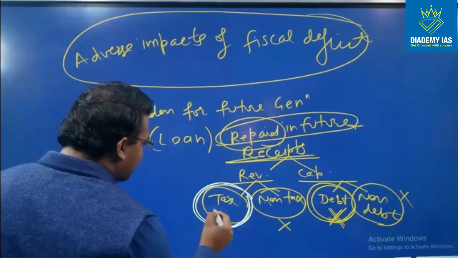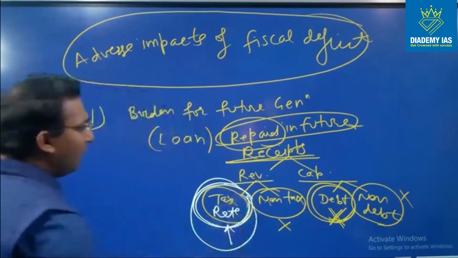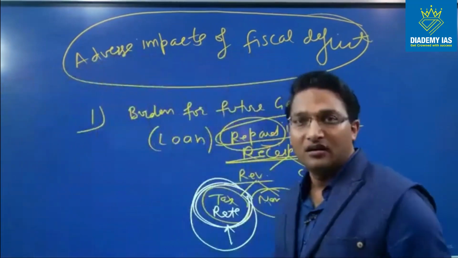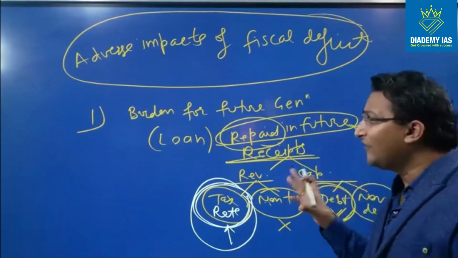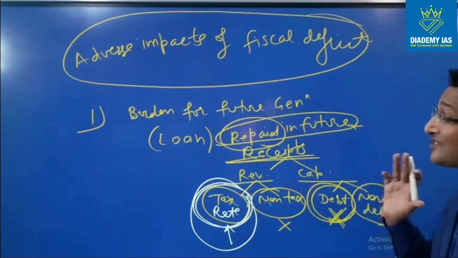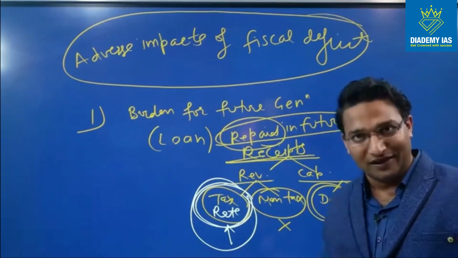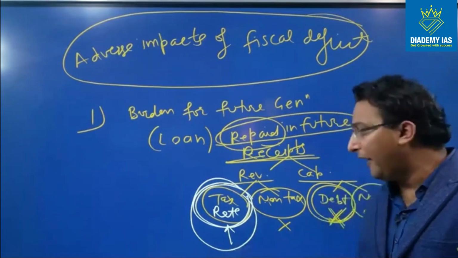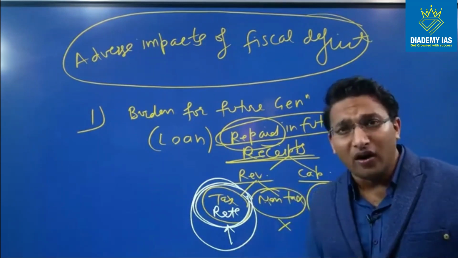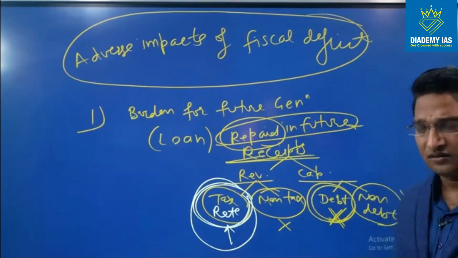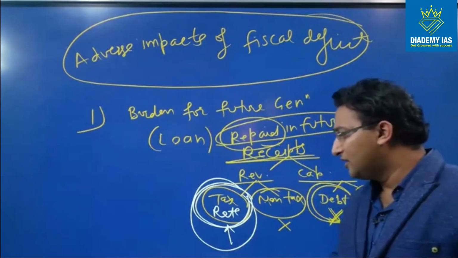That means the tax rates have to be increased, and when the tax rate will be increased, it will be the common citizen under the burden. The future generation, our children, will bear the brunt of the loan that we are taking right now. That is why this loan that we are taking right now is not a good thing, because ultimately our children will have to pay in the form of high rates of taxes. If they have to pay high taxes, this is not a desirable situation. That is why we say it is the burden for the future generation. So this is the first impact.